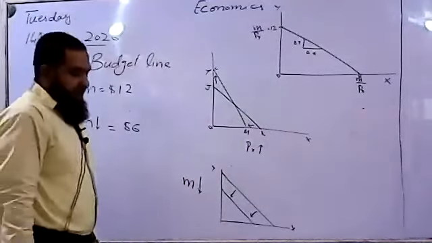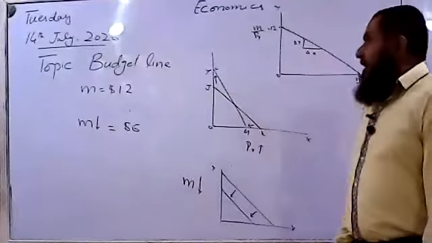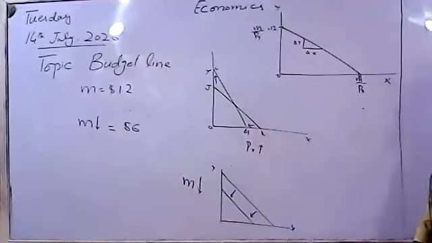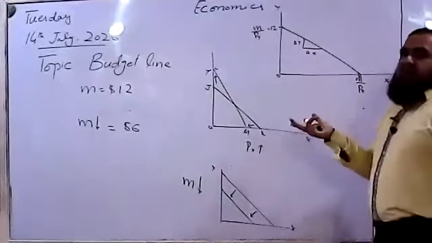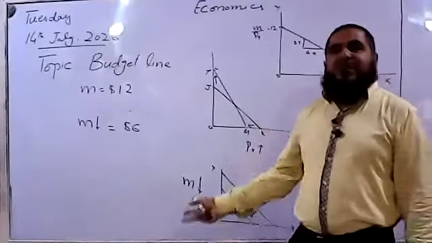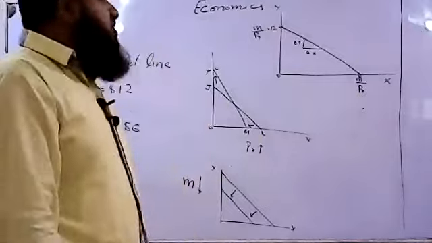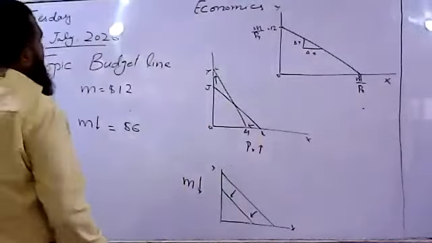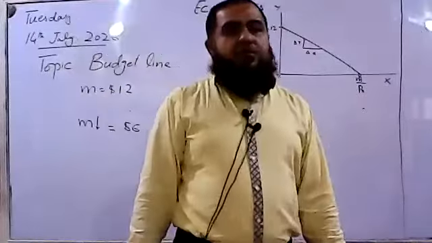That is the end of our budget line explanation. By the next class, we will be doing the indifference curve to see where the consumer equilibrium lies. Budget line only tells us the affordability. It does not tell us anything about consumer preferences or consumer choices, or where the consumer equilibrium will be. It only tells us that all the bundles along this budget line are equally affordable.